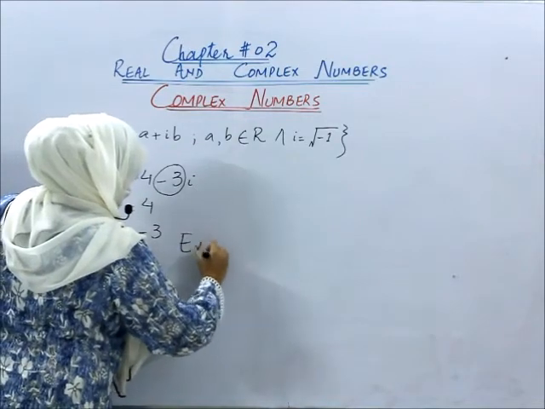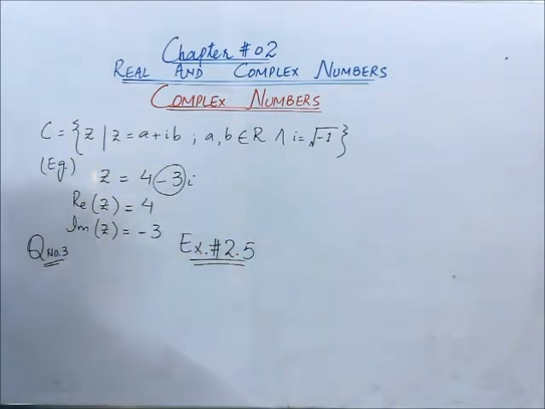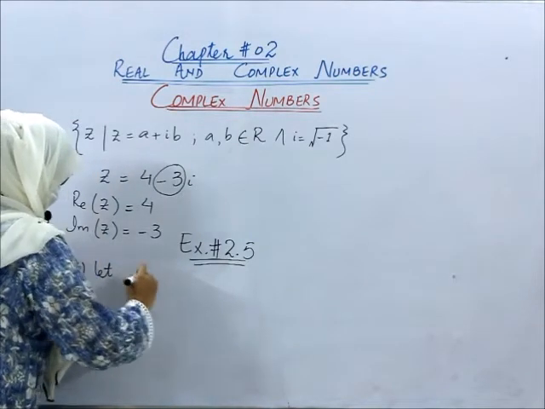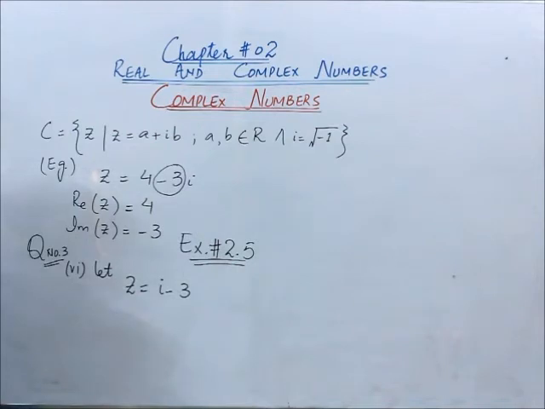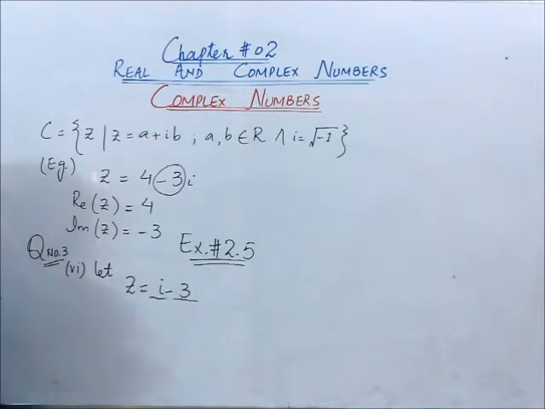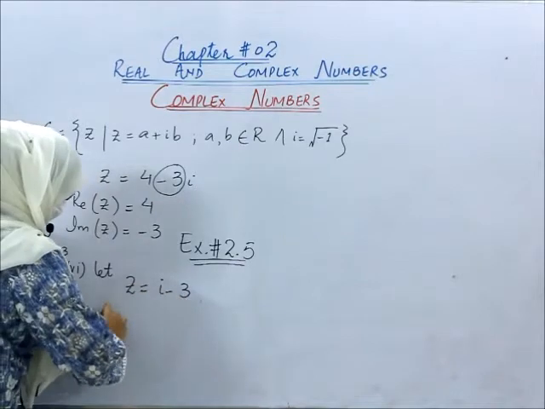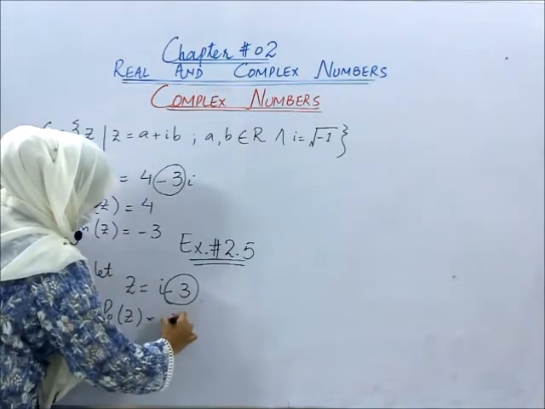So here we are going to start exercise 2.5, question number 3. Question number 3, part number 6. For our convenience, we can suppose the given number as z. So let us take the given number as z. Z is equal to iota minus 3. Now students, what would be the real part? Is it this one or this one? The real part is always without iota. So the real part of z over here is minus 3.